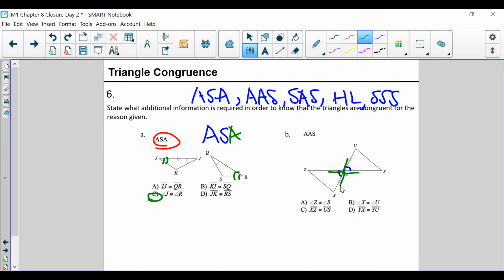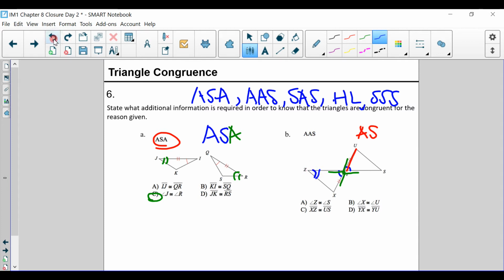And with the vertical angles, you know they're equal. So we've got a side and we've got an angle. What else do we need? We need another angle. Where is that angle going to be? Well, if we put it here, that would be angle, side, angle, which isn't what we want. So we need to put it over here.